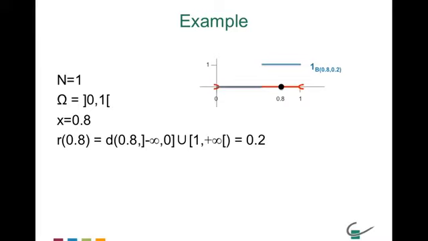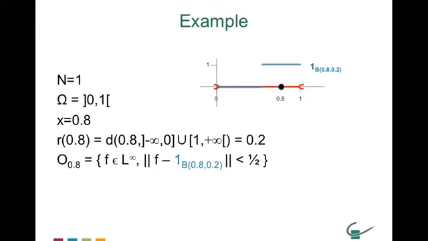So this is the function 1 indexed by B(0.8, r(0.8)), and again, r(0.8) is 0.2. Now the set O indexed by 0.8 will be the set of all functions in L infinity for which the distance between this function and that function 1 indexed by B(0.8, 0.2) is smaller than 1/2.